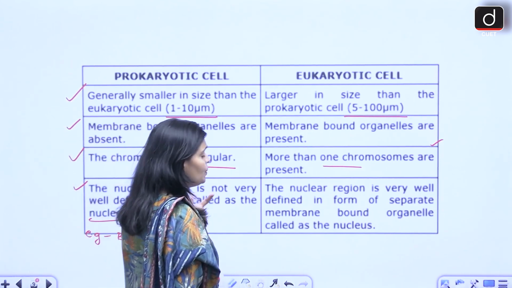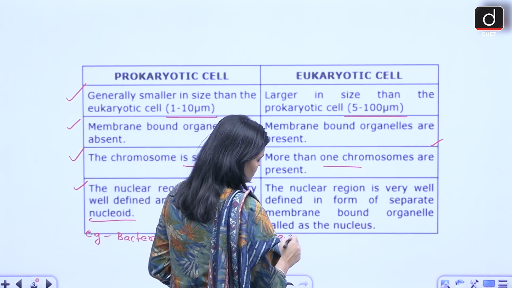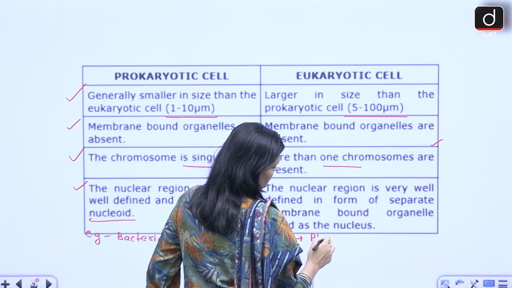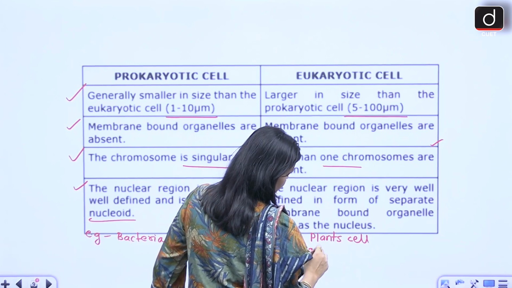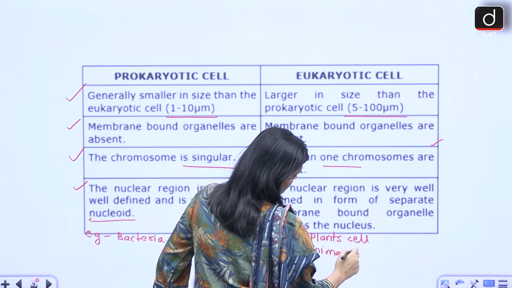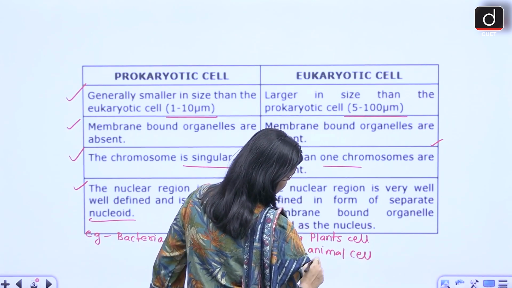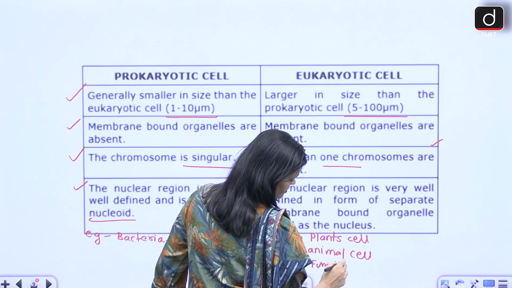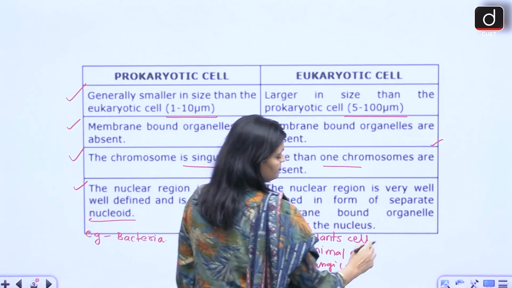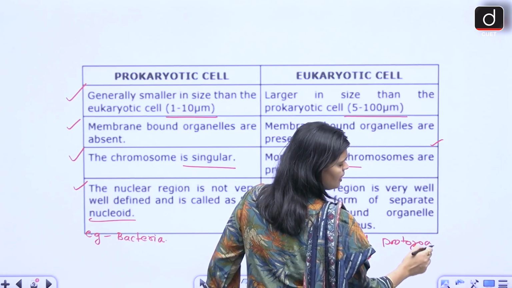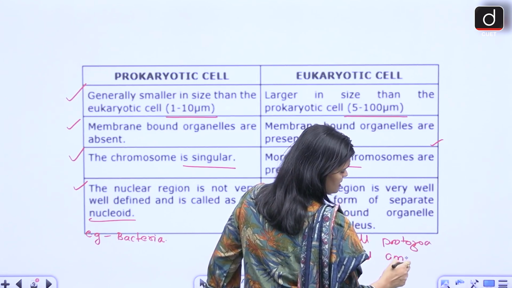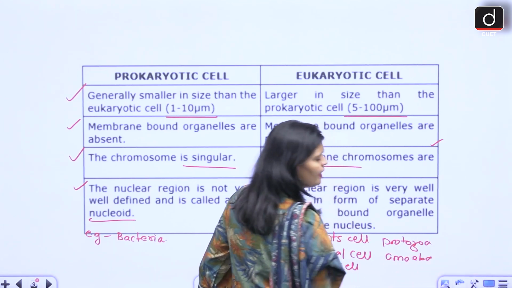Then guys, eukaryotic cell examples: plants, plant cell, animal cell, fungi cell, protozoa, protista, amoeba, right? ये सभी क्या है?